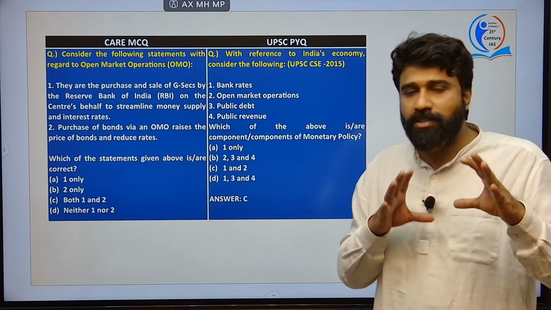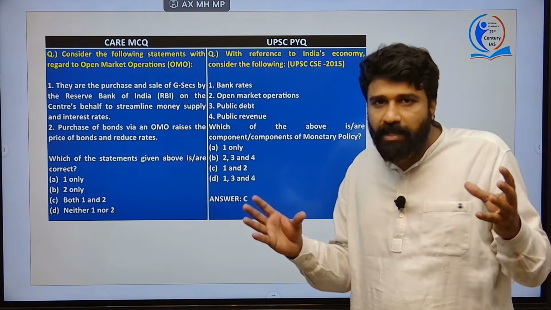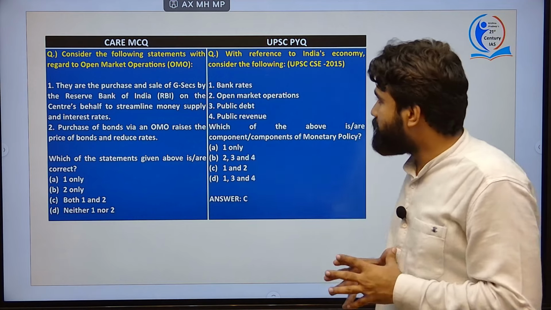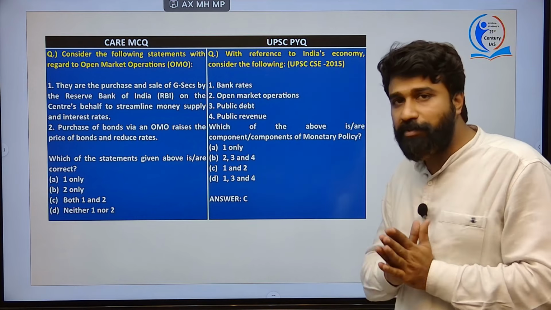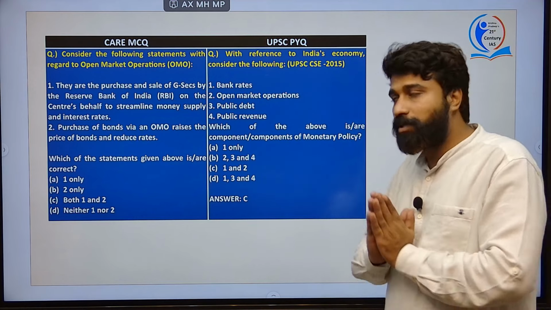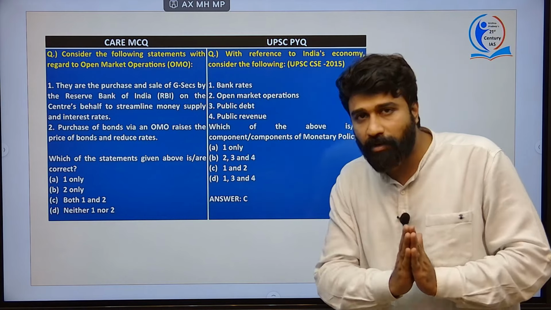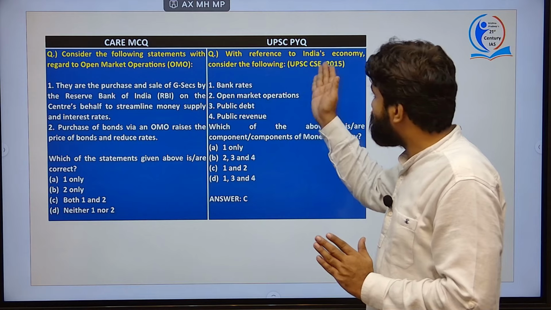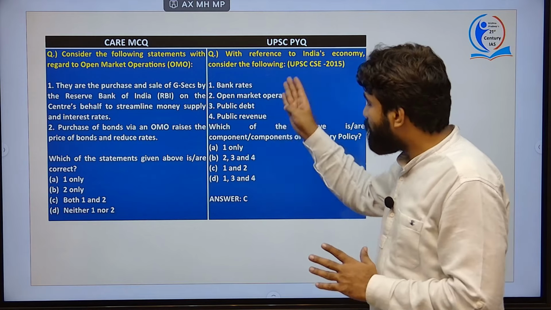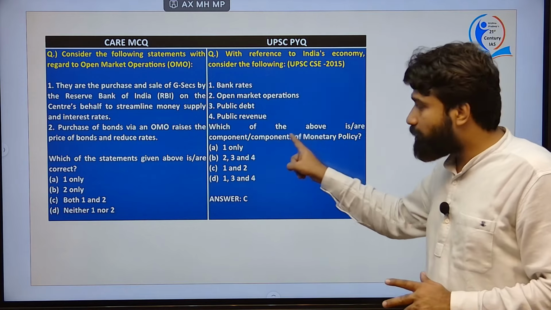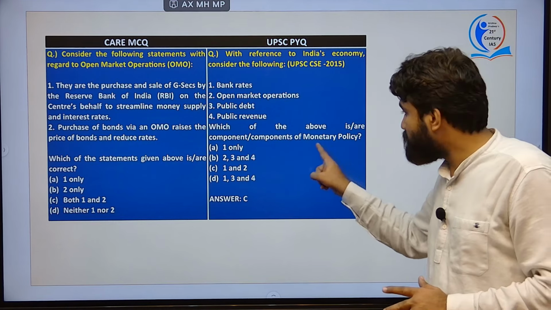It is quite interesting to analyze and apply it in layman terms also, and regarding these concepts, because there were previous year questions related to this monetary policy. In 2015, UPSC asked about bank rates and open market operations, which were part of this monetary policy. India's economy, consider the following statement.